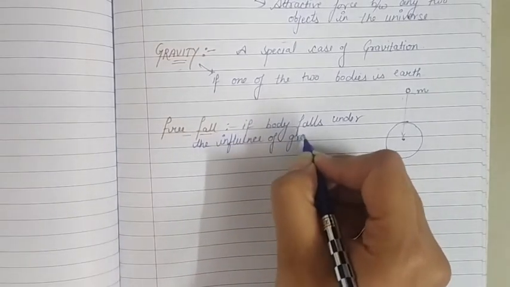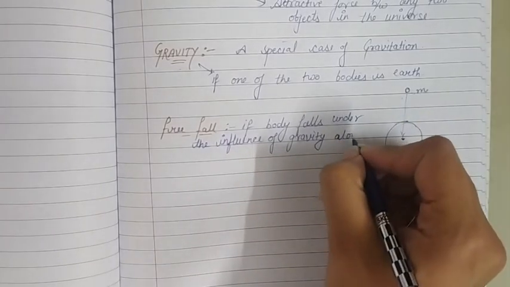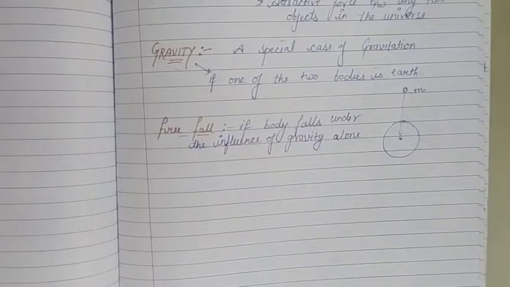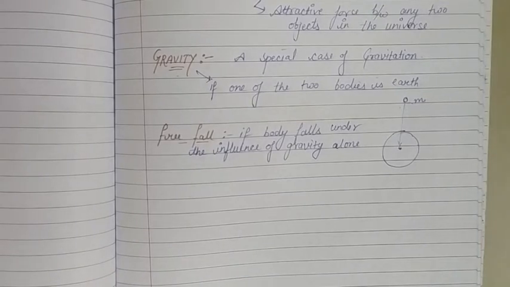Means there is no air resistance, there is no other friction, we are not considering any other force, and the body is moving only because of the influence of gravity or gravitational force, then such kind of motion of that body is called free fall.